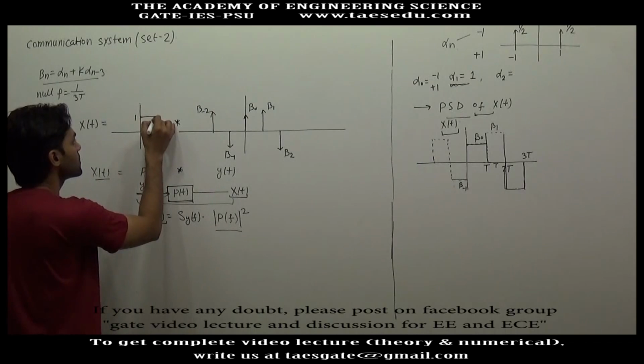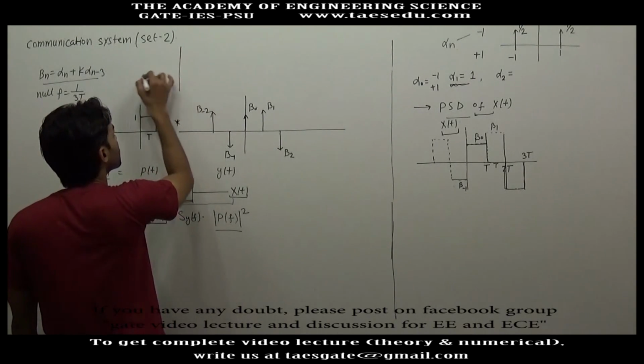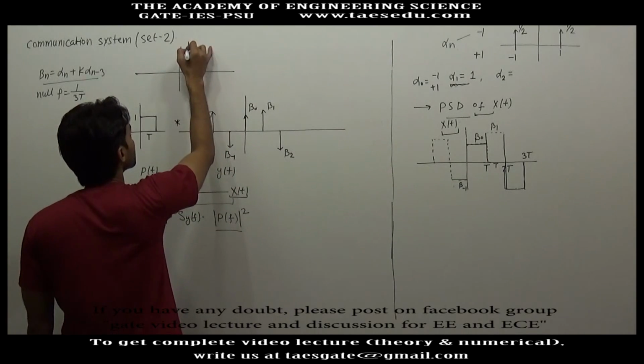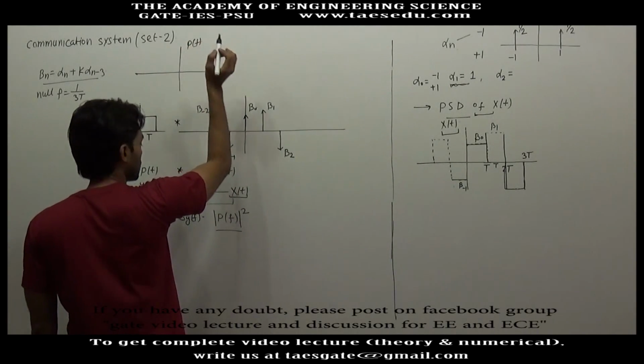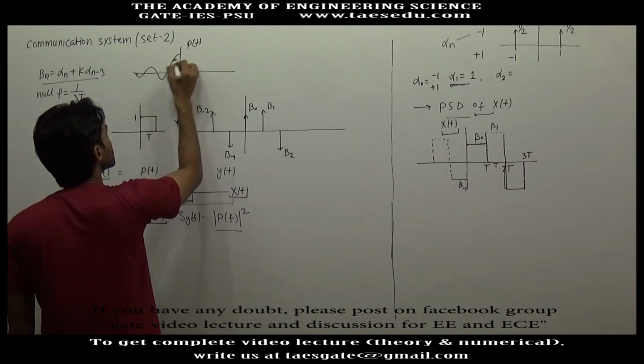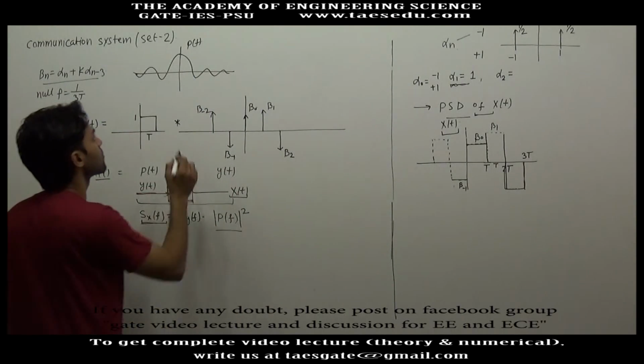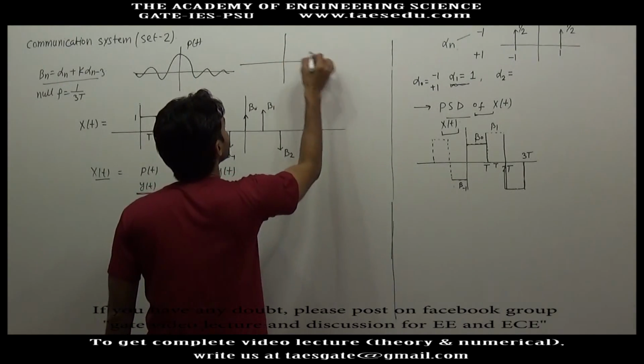Pt is a rectangular pulse, so its frequency transform is very easy. This is the modulus of the frequency transform, a sinc function, and if you take the square of this function, you will have this type of graph.